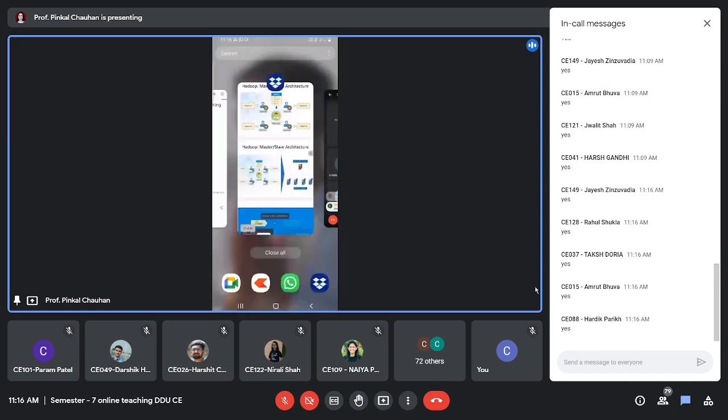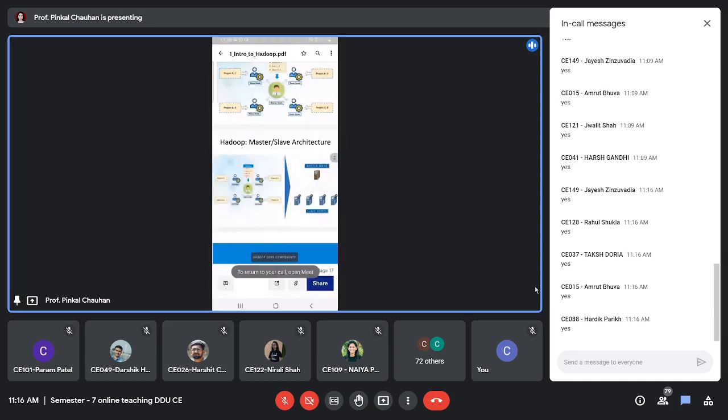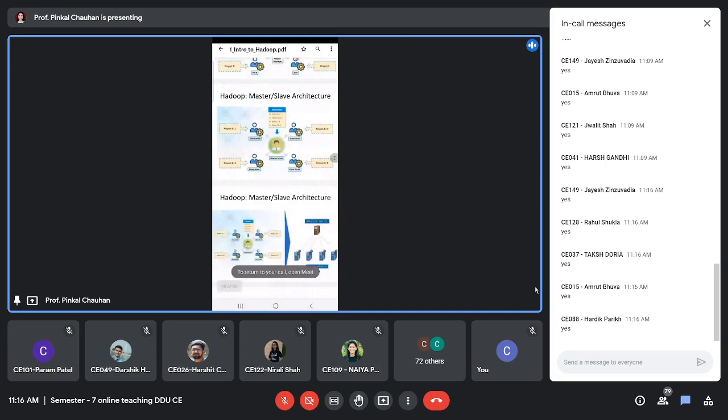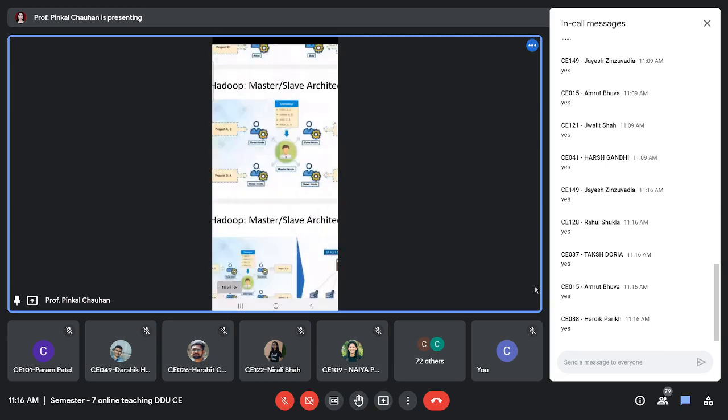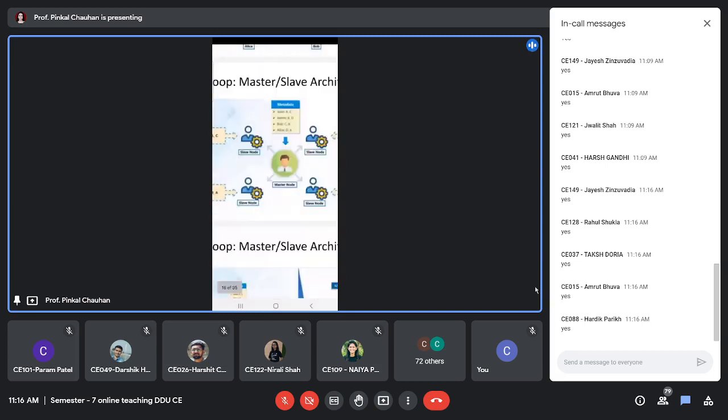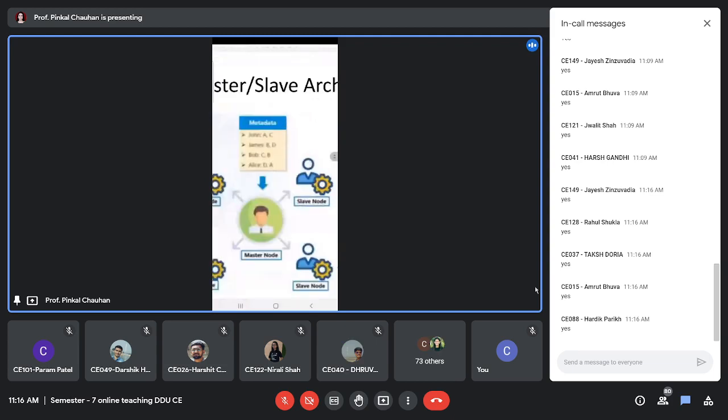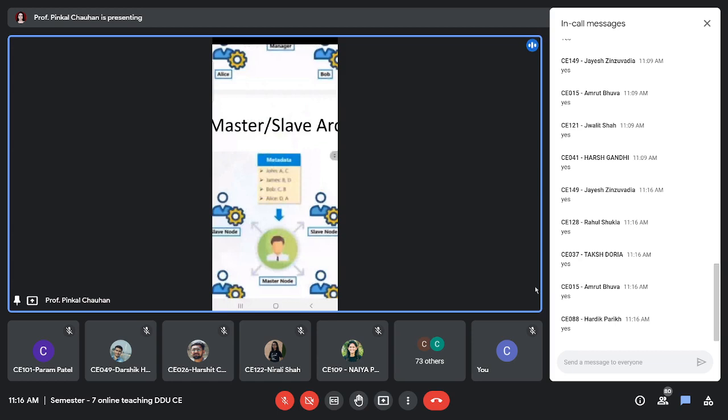great. So this is what I was talking about, right? So this is a master node here, and these are slave nodes. And now you can see the metadata has been changed, right? The metadata is changed. So John now has A as a main project and C as a backup project. James now has B as a main project and D as a backup project. Bob now has C as a main project, B as a backup project, and Alice D as a main project and A as a backup project.